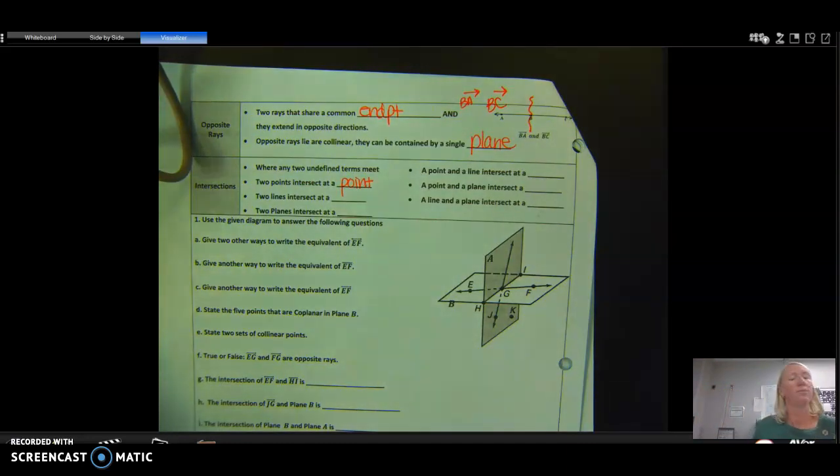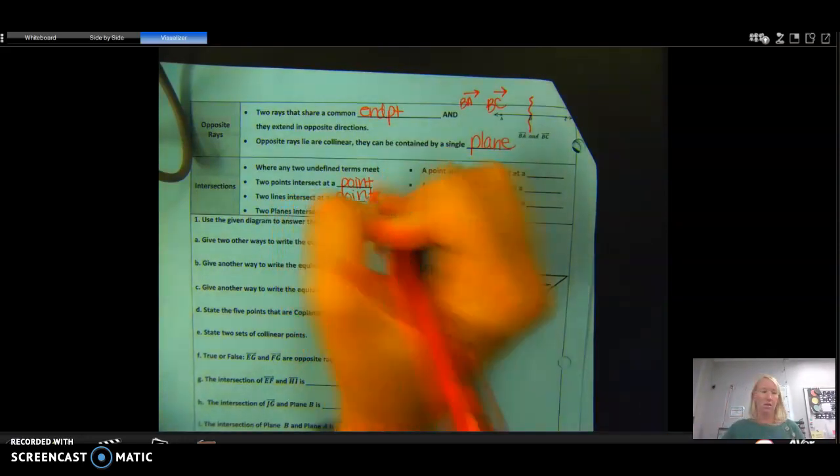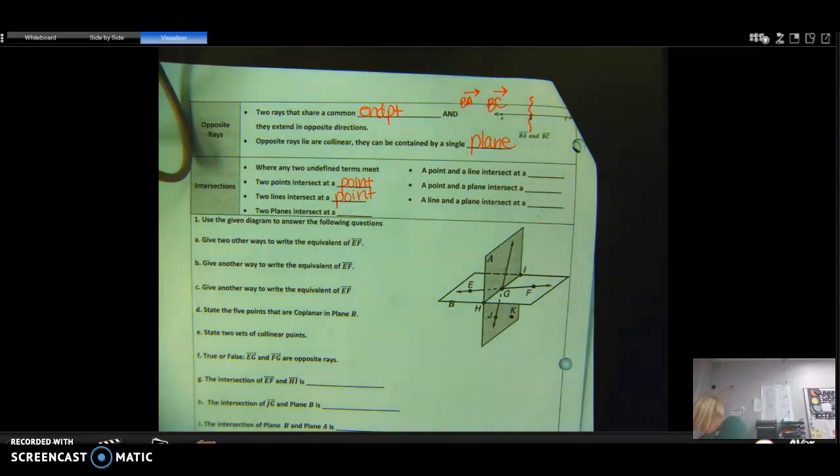Oh, we use pens. So think of these as lines, not line segments. If I intersect them, intersect means crossing, right? So if I cross them, what are they going to cross at? That little point right there. So 2 lines intersect at a point. All right, planes. I'm going to get some index cards.